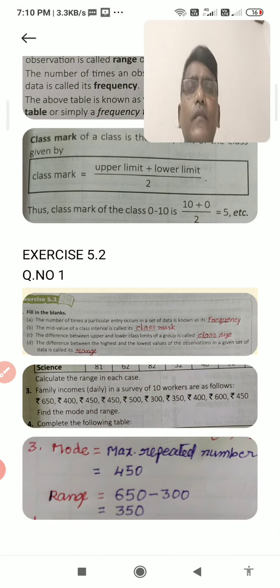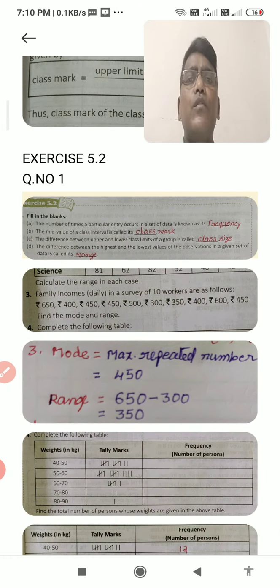Now only the definition of class mark was explained. And the difference between the upper and lower limits of the group is called class size. It is called class length also. The difference between the highest and the lowest value of the observations in the given data is called range. Simply we call it the difference of the maximum and minimum value also. Now we are going to question number 2.